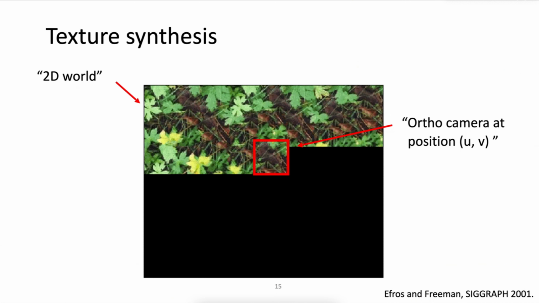At a high level, their solution is iteratively performing two operations. One is to move a virtual orthographic camera to generate new content, and the other is to register new observations into the 2D world. Our method is essentially expanding this idea and lifting the modality from 2D to 3D.